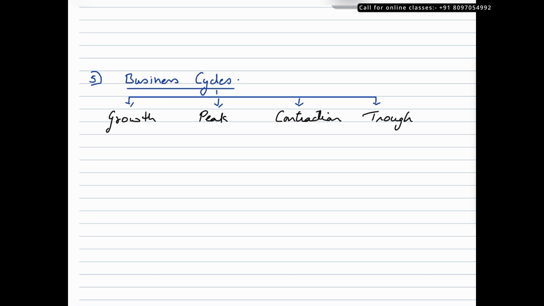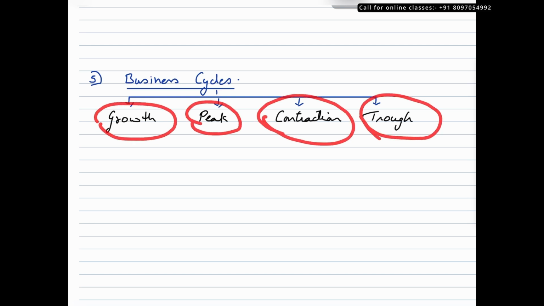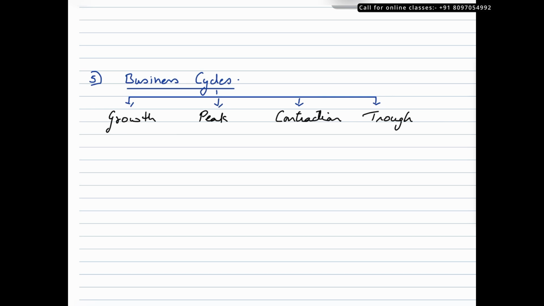Now there are 4 business cycles. We have growth, peak, contraction and trough. So growth is a time period where consumers are able to buy more goods and services because they are experiencing an increment in their income. So you may see a slow increment in the demand for goods and services.